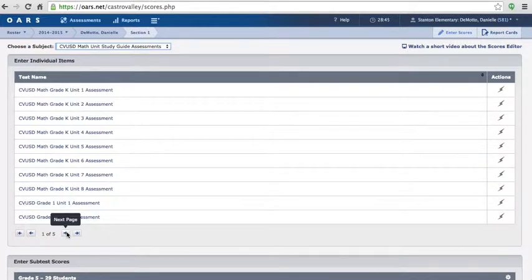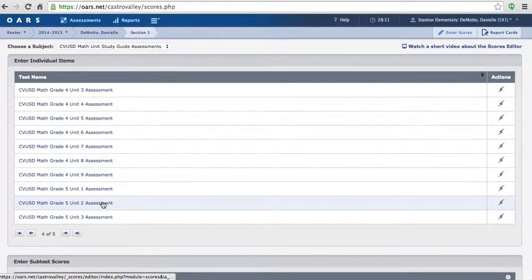I'm going to use the arrow buttons to navigate to the assessment where I know that my students have done some of the questions using the bubble sheet, but other items require me to manually enter them in. I could use the bubble sheet to scan these in and they would automatically be here, but another option is to have students skip those and have teachers enter the scores here online. Once I locate the assessment I'm looking for, I simply click on it.